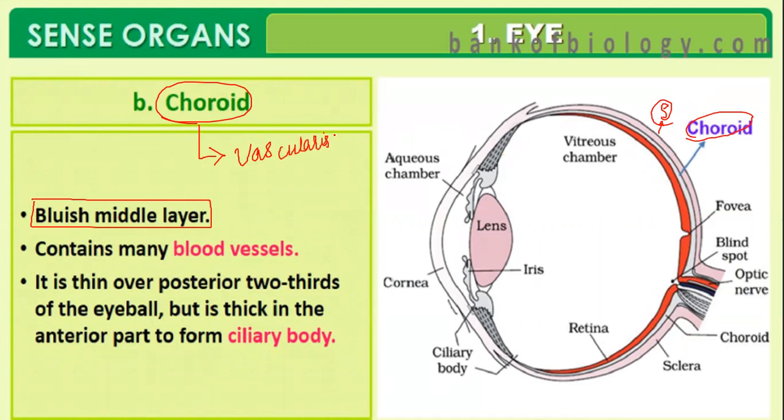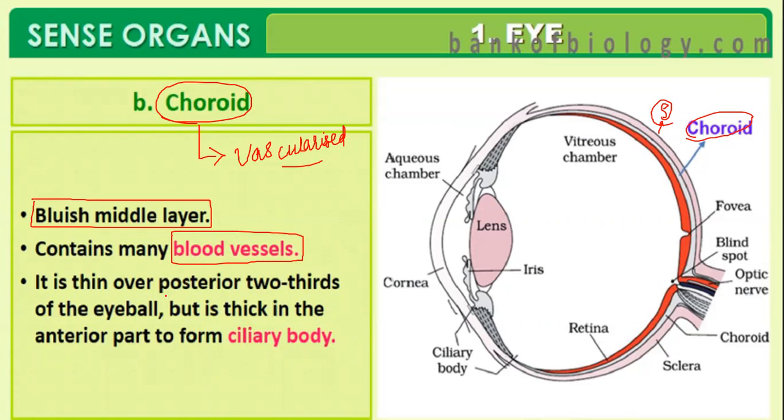Vascularized. What do you mean by vascularized? They are highly supplied with blood vessels. They are supplied with nerves and blood vessels. When we look into eyes, you would see blood vessels, nerves, everything. Because what? The choroid layer is present. The choroid layer is highly vascularized, that is, it contains many blood vessels and nerves.